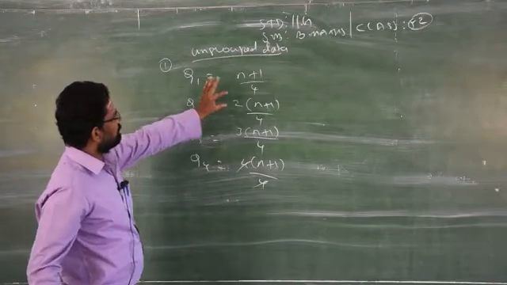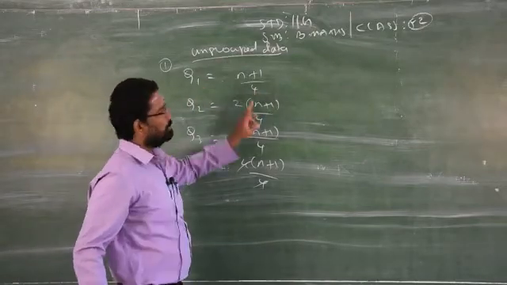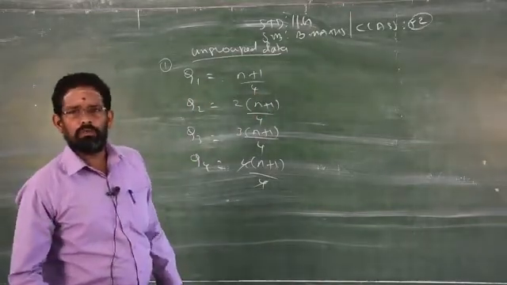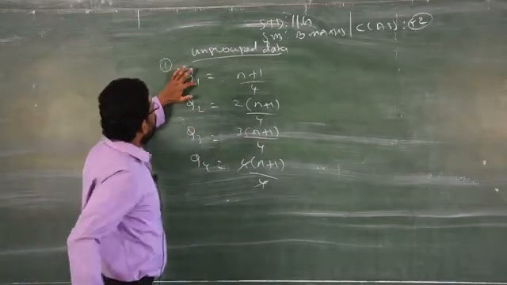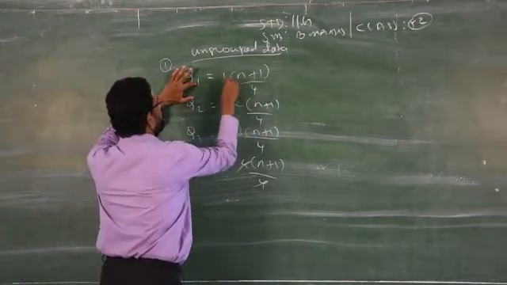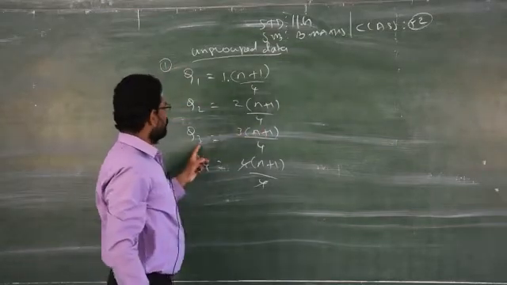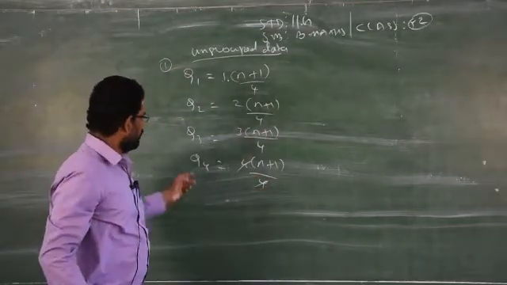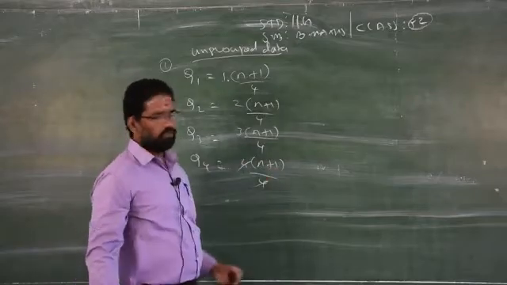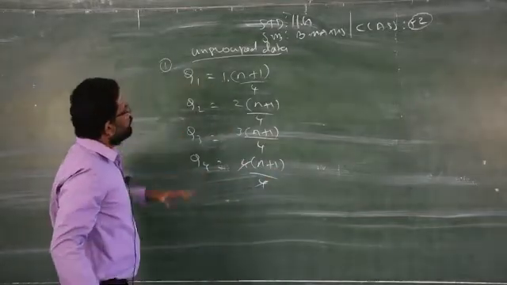You have to memorize. This is n plus 1 by 4. Quarter means by 4. Quarterly means what? By 4. If it is 1, actually you have to write 1 into n plus 1 by 4. Q2, 2 into n plus 1 by 4. Q3, 3 into n plus 1 by 4. Q4, 4 into n plus 1 by 4. So this is for ungrouped data.